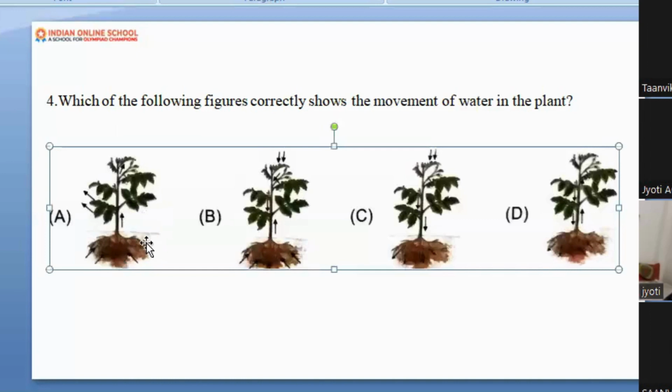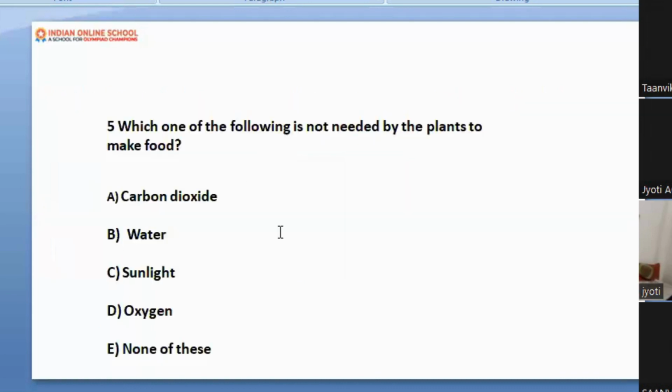Okay. If I had given you another question, movement of food, food always moves from the leaf to other parts of the plant. Okay, beta, because the leaf is preparing food. But if I am talking about water, water is coming from the root to other parts of the plant. I hope you understood. If I ask you next time, okay, very good. Okay, let's move to the other slide.